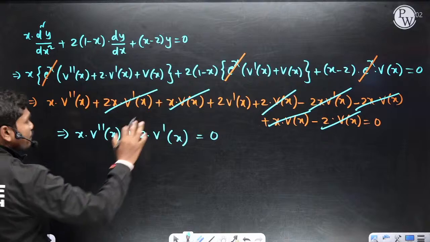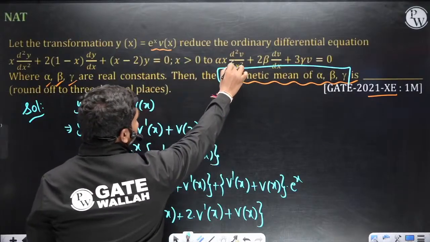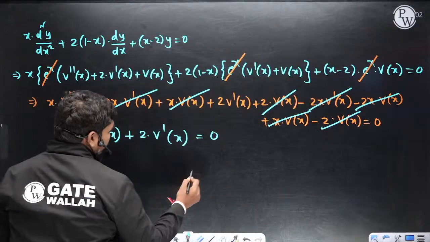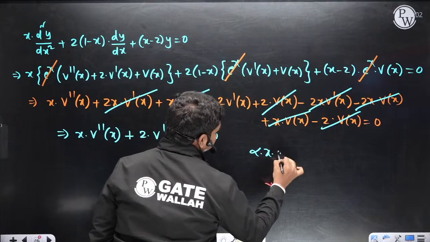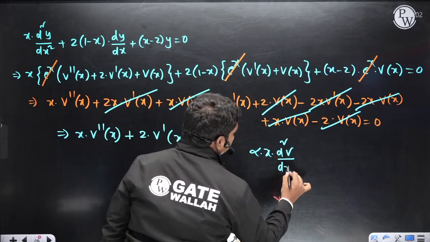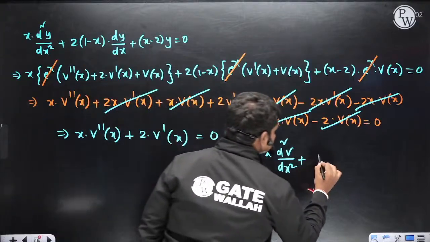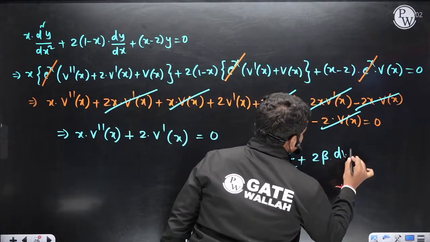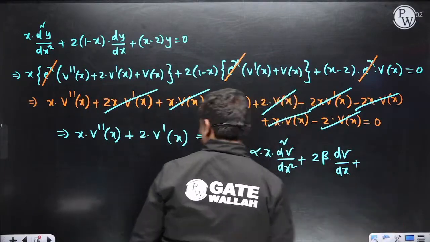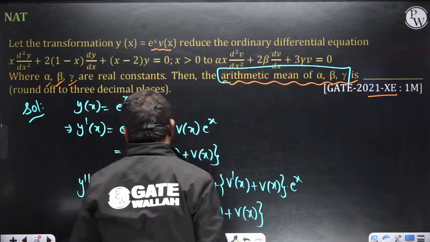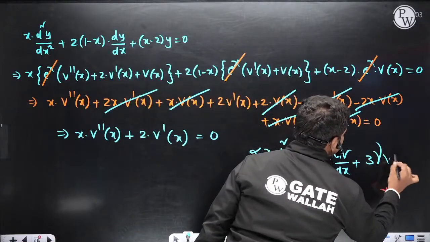So now if you compare this with this equation, alpha into x d square v by dx square plus 2 beta into dv by dx plus 3 gamma times v is equal to 0.